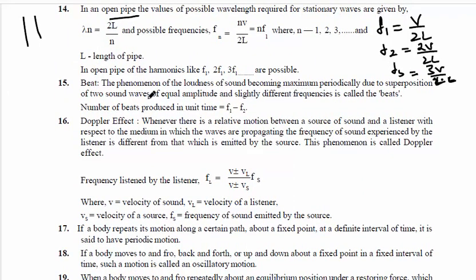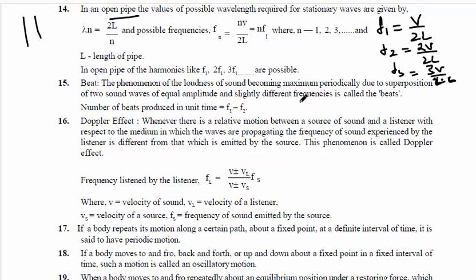So after this we go for beats. What are beats? When two sound waves of slightly different frequencies superpose on each other, the resultant sound wave will have a sudden rise of intensity of sound, or a sudden fall of intensity of sound.